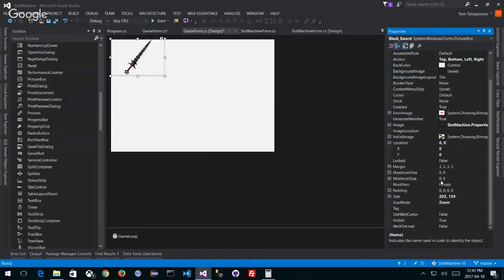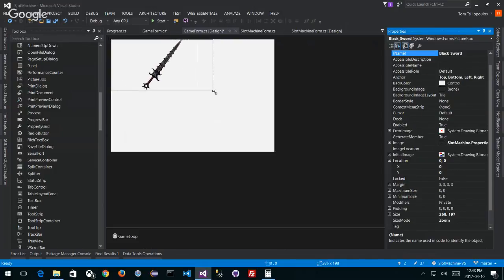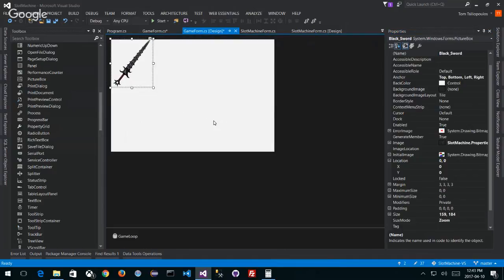Like right now, for example, we're showing an image of size 203 by 139, right? But that doesn't mean anything. I can actually make this more compressed and it'll resize according to the size of my screen. And that's what I kind of want. But you see there's a bit of margin on the right-hand side. Look over here, right? If I make it too large, it won't enlarge too much. But if I start making it a certain point smaller, it'll actually start shrinking the image, right? So about right there is where the actual size of the image is, right? 159 by 184, right? So I do have X and Y coordinates, location.